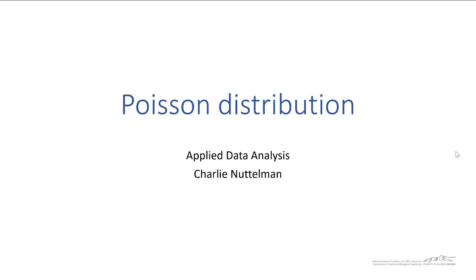The Poisson distribution is an interesting distribution, and we're going to talk about that in this screencast. Before we get started on this, I just want you all to say that word. It's pronounced poisson. It's a French word meaning fish. So that's how you pronounce it.